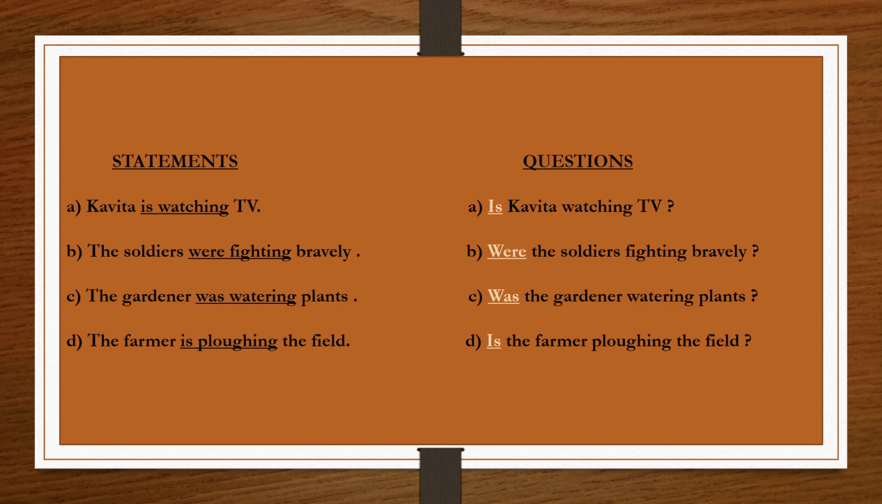Look at these sentences. Kavita is watching TV. In this sentence, is the helping verb and watching is the main verb. So, as per the rule, we will use the helping verb is at the beginning of the sentence or before the subject Kavita, and rest of the sentence remains same. So, the question will be: is Kavita watching TV? And question mark.